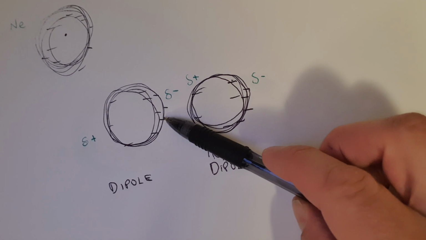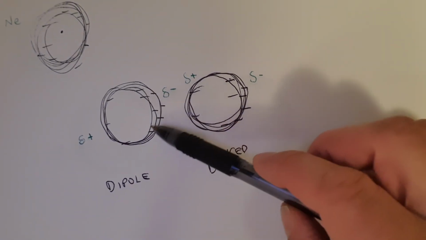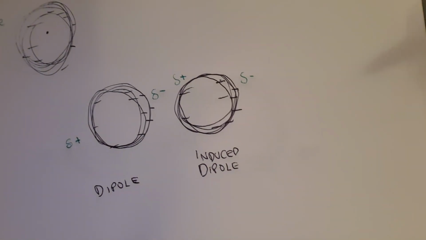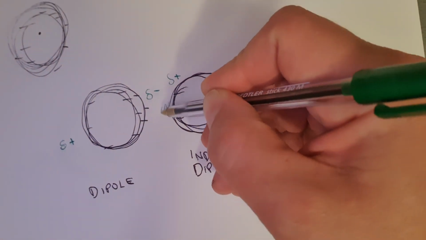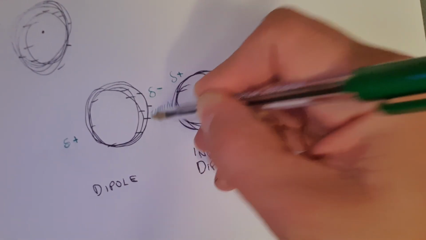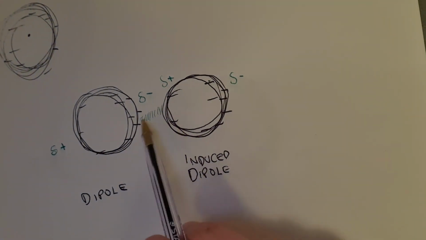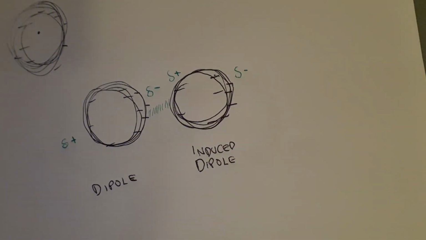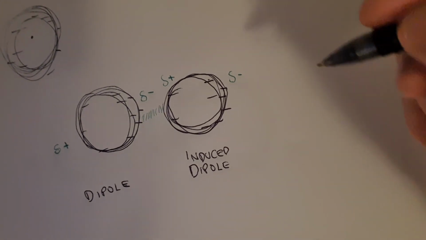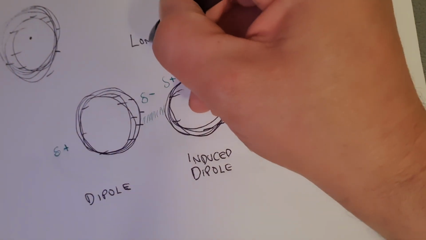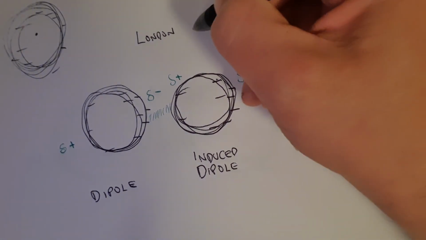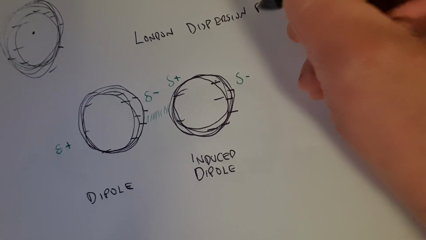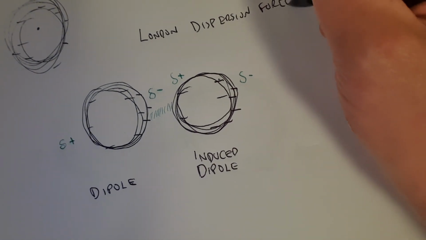So if you've got an atom that's partially negative at one end and another atom that's partially positive there, you're going to get an attraction between these two. And I'm just drawing that with a wee green dotted line. That's to show there's an attraction there. And that's what we call our intermolecular force. We've got a special name for this one. This is called, again, here's the next new term, a London dispersion force.